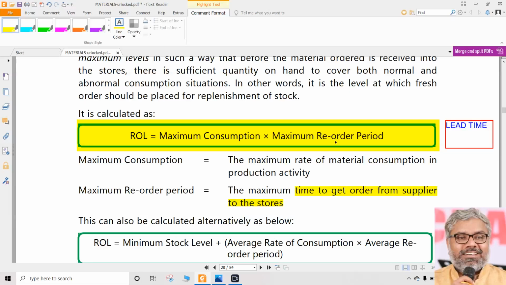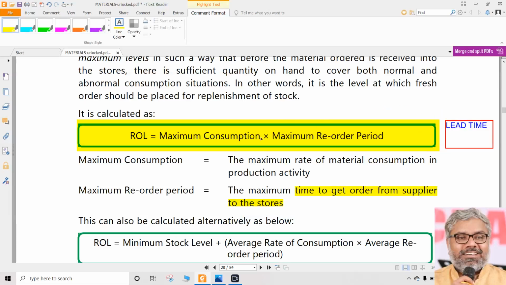Sir, how do we know that our supplier will have this much lead time? Sir, out of experience only. It is not that every supplier will tell us, oh, this is my maximum lead time. With experience, with the general terms and conditions that we agree with the supplier, usually the maximum lead time can be known to an organization. You and I cannot go and check that. That is why, for our convenience, it will be given in the question. Don't worry. The maximum reorder period or lead time will be given in the question.